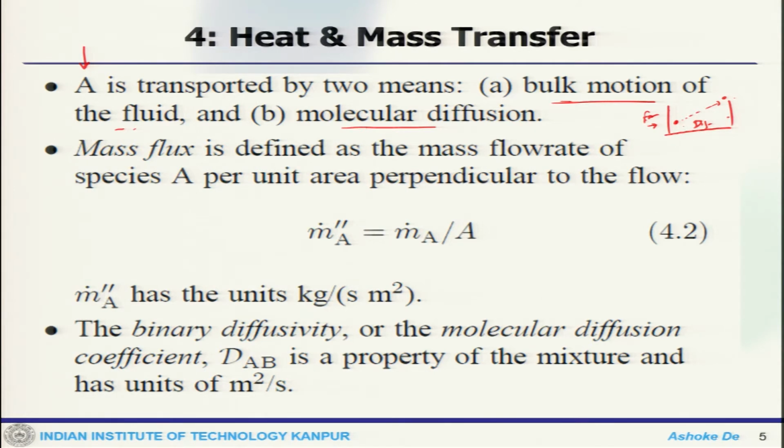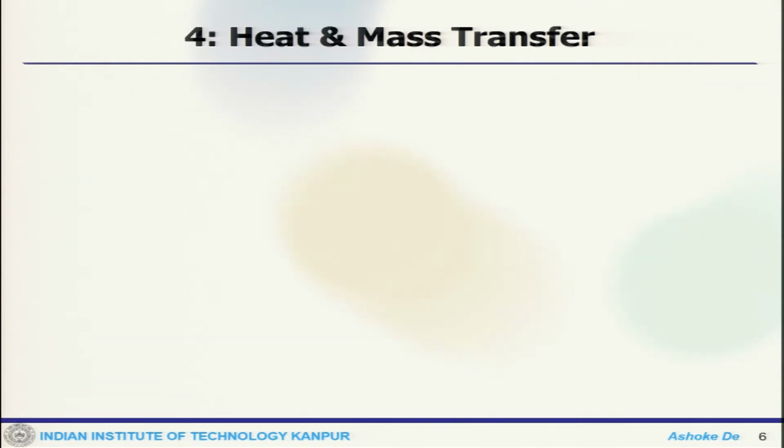Now, you define the mass flux as how much mass is going out per unit area, and the binary diffusivity, also called the molecular diffusion coefficient, D_AB, is a property of the mixture and has units of meter square per second.